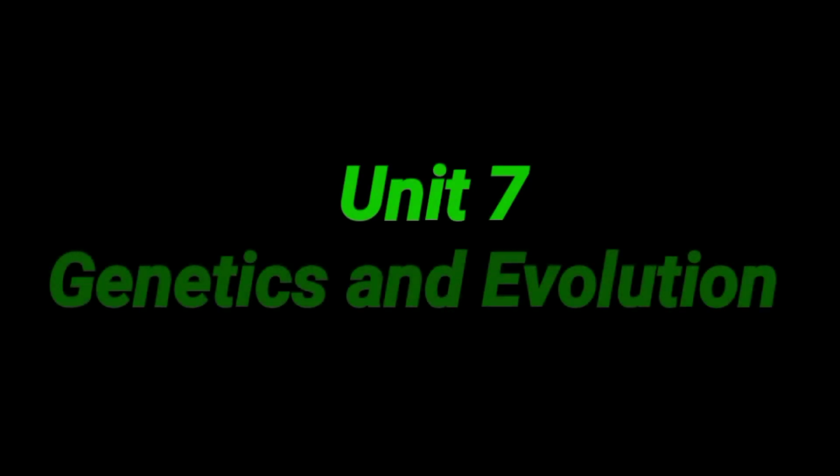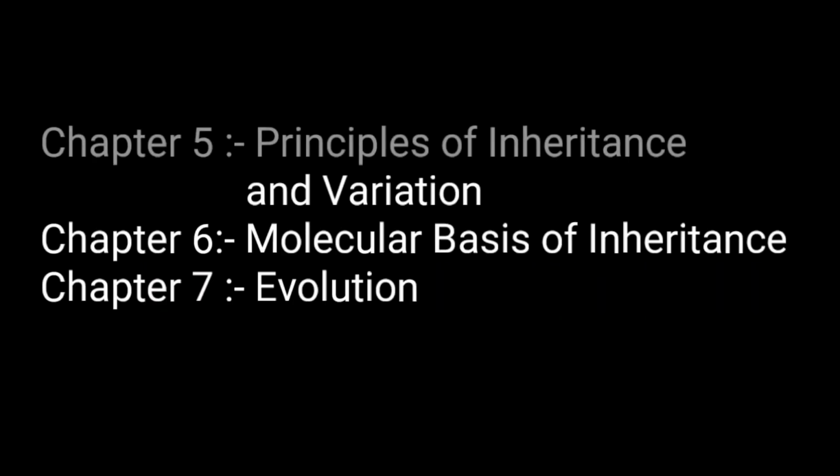Okay. Unit 7, Genetics and Evolution. Chapter 5, Principles of Inheritance and Variation. Chapter 6, Molecular Basis of Inheritance. Chapter 7, Evolution. In this unit, we expect 7 to 9 questions from these 3 chapters.